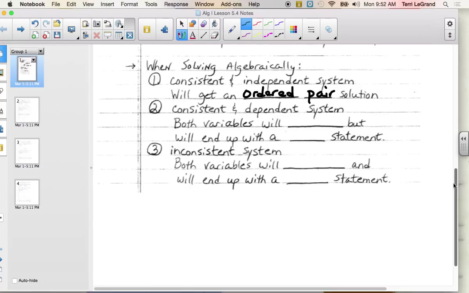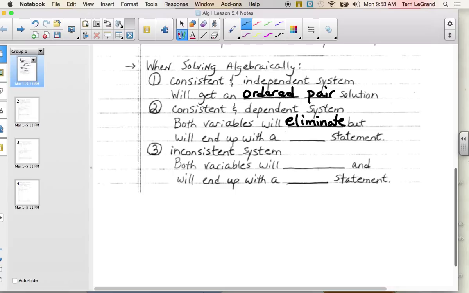Well, if it's consistent and dependent instead, both variables will eliminate. So this is what you should have had. Something like this should have happened in one of those problems that you had in homework for today when you were solving. All of a sudden your variables should have been gone, both the x and the y. Did that happen?